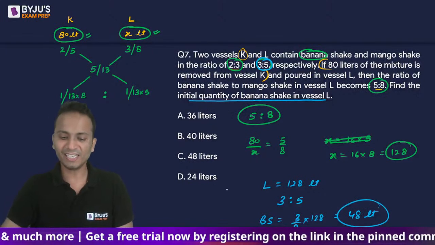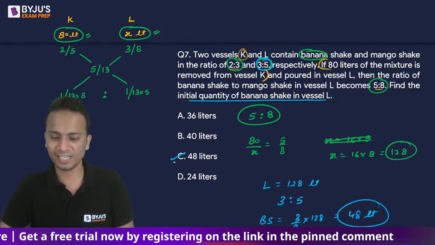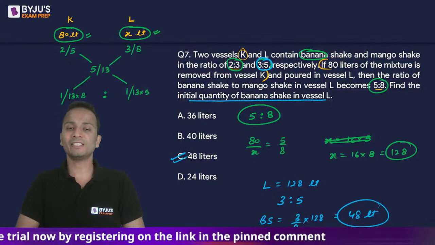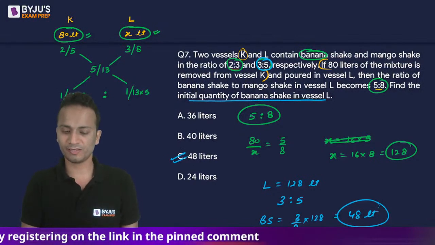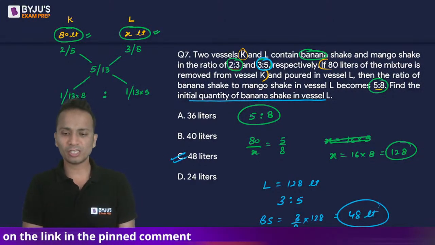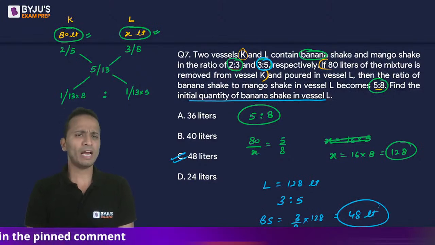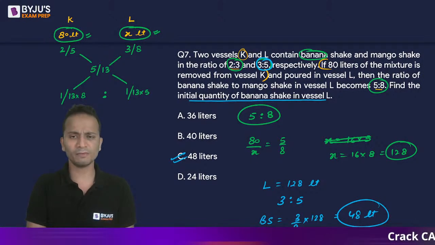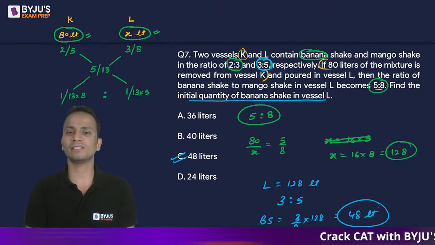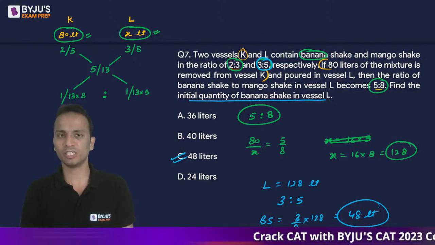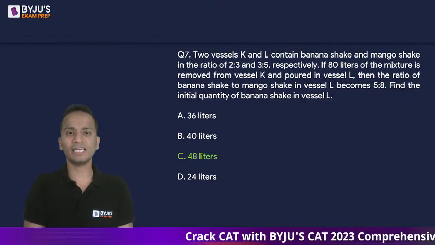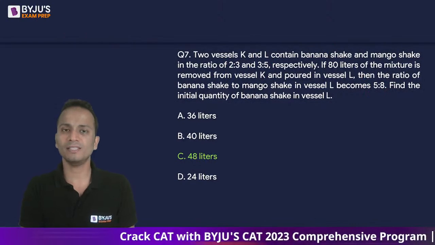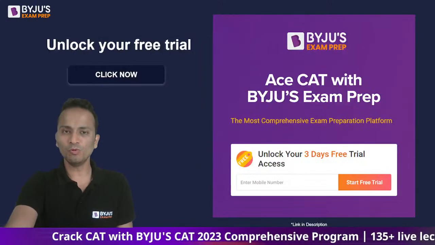So 48 liters, yes, some of you have given a correct answer. 48 liters is the correct answer for this question. I have used the method of alligation. If you have any other method, like the method of weighted average or any other, you can use it. But I feel that this method is the easiest, that is why I've used it. So question number 7, the correct answer is option C. All right, let's move on.